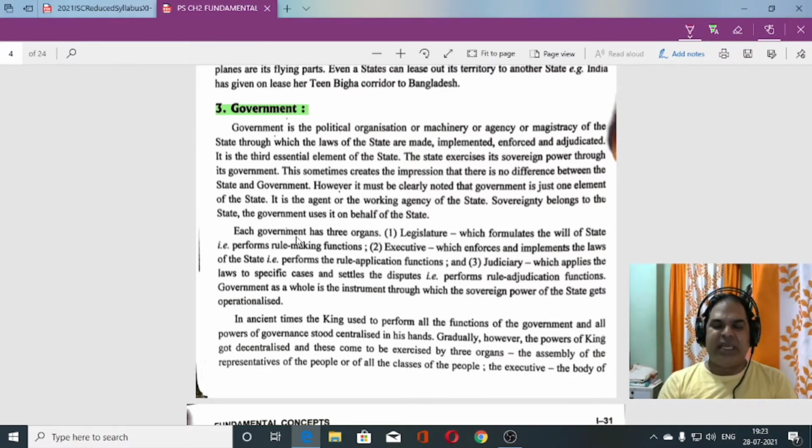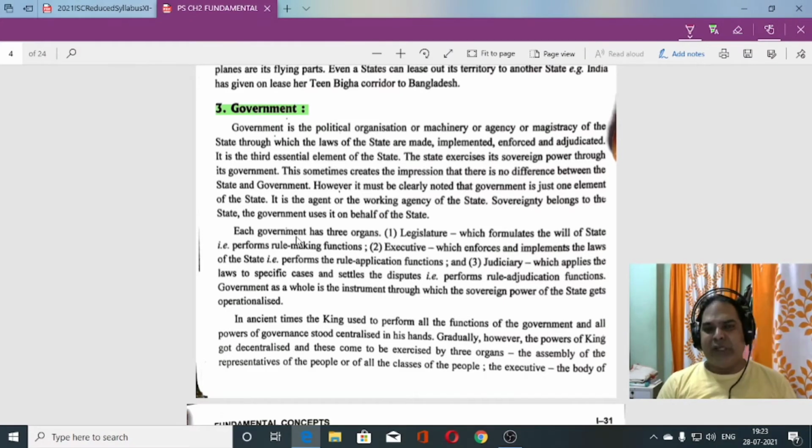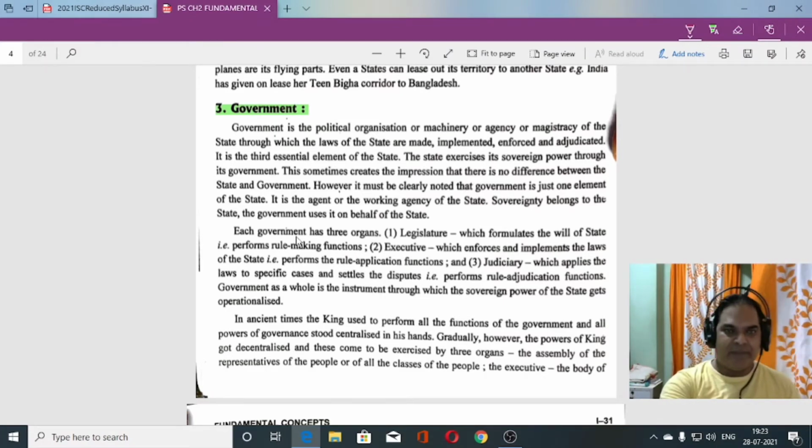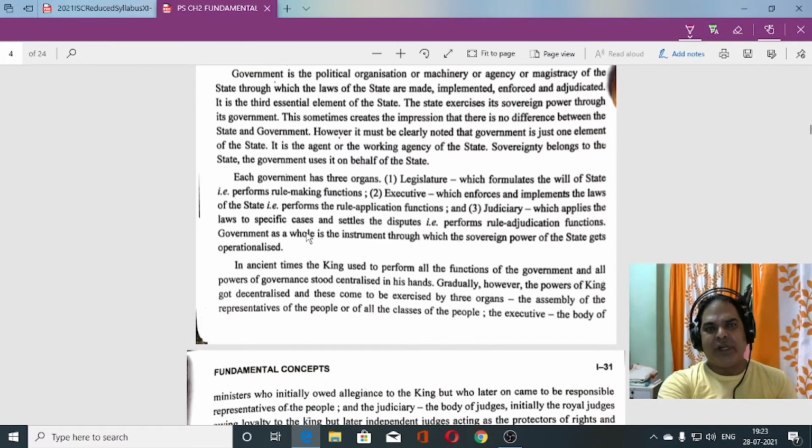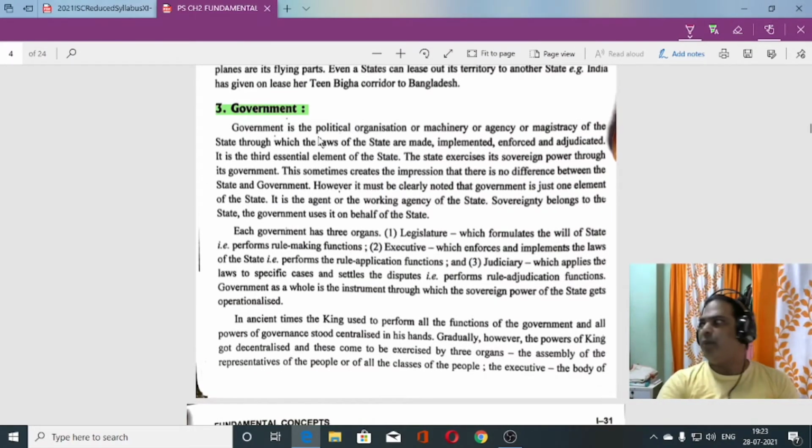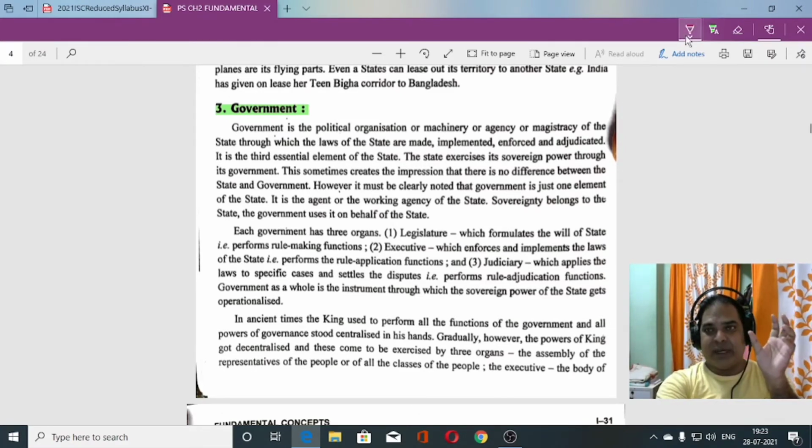Who runs the state? Government runs the state. Policies are framed by the government for making the administration of that state better. Government is a political organization. You can see this sentence: the state exercises its sovereign power through its government.